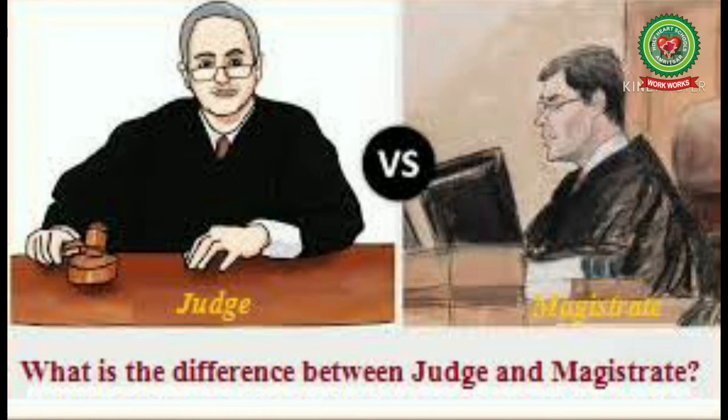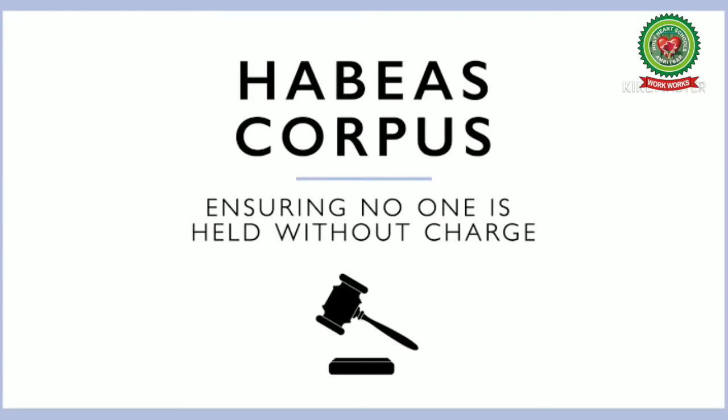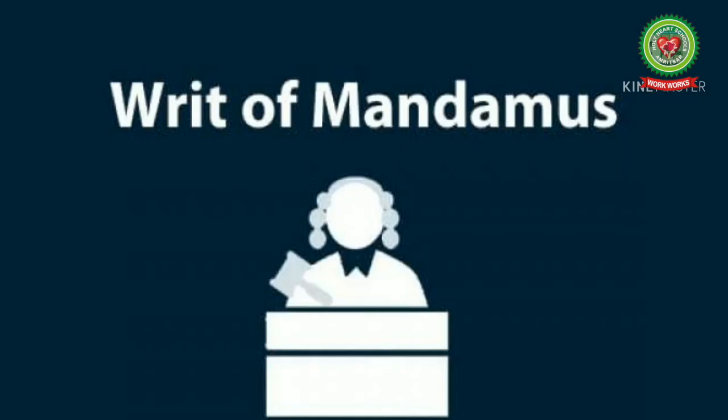A general rule of filing the petition is that a person whose right has been infringed must file a petition. But habeas corpus is an exception. A detainee is a person held in custody, especially for political reasons. So anyone on behalf of the detainee can file a petition. This writ can be issued against both public authorities as well as individuals.